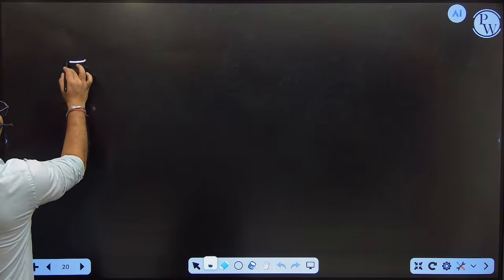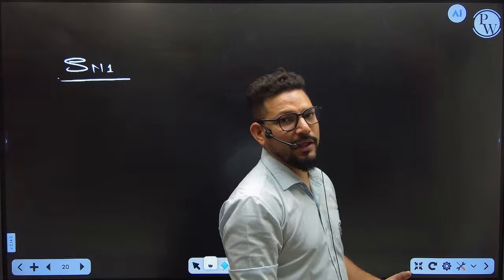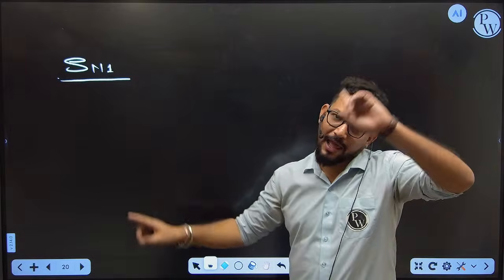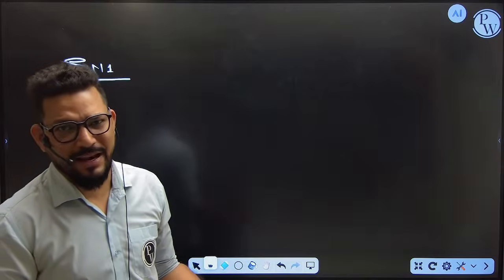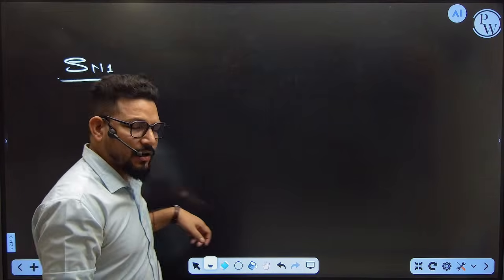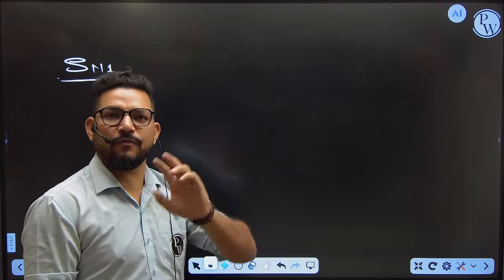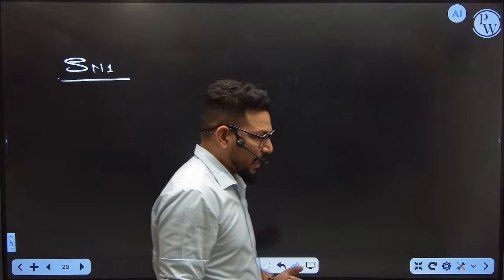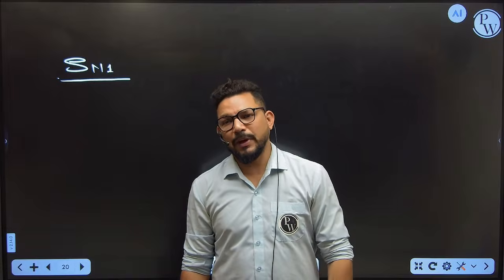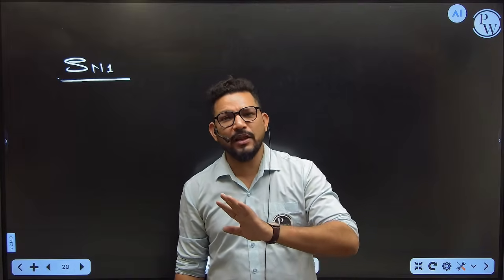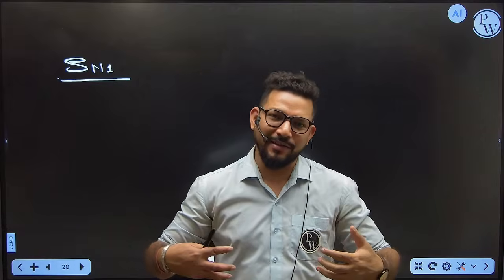If you talk about SN1, you know one chapter is called Haloalkanes and Haloarenes. I am going to connect this topic with Haloalkanes and Haloarenes, which is just connected with the reaction mechanism. After getting the idea of SN1, SN2, and even E2, you are also able to solve all kinds of questions from Haloalkanes and Haloarenes. That's why I already told you, a maximum number of times I tell my students, please keep in your mind there is no boundary between the chapters of organic. All the organic is a combined section, you know.